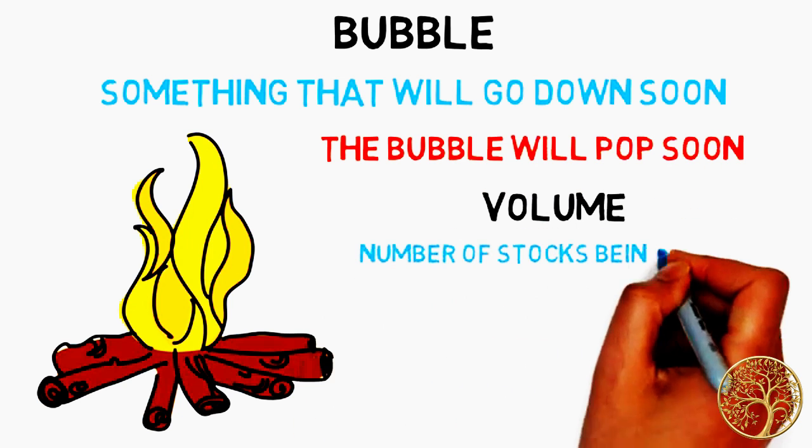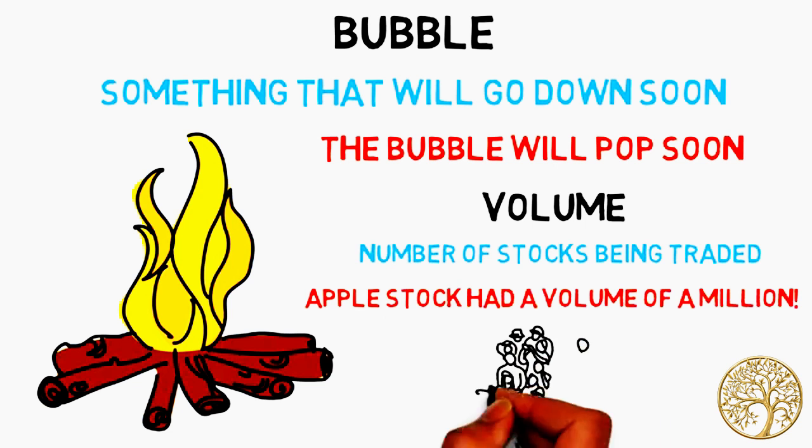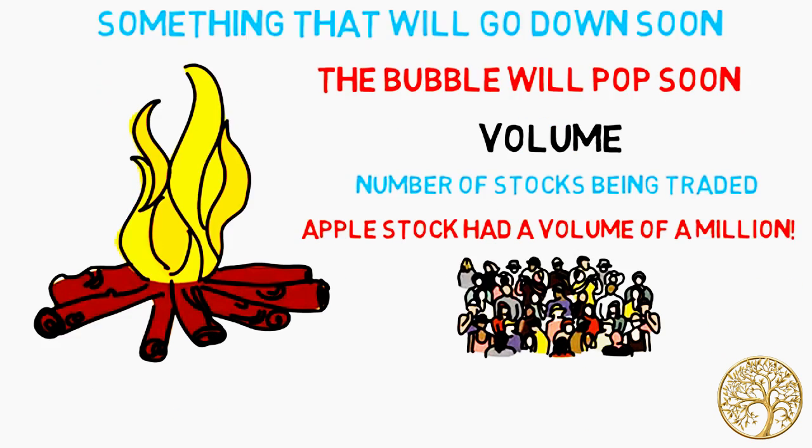Volume, the number of stocks being traded in a certain time. Volume of 1 million means 1 million stocks moved hands that day. People bought and sold 1 million Apple stocks.